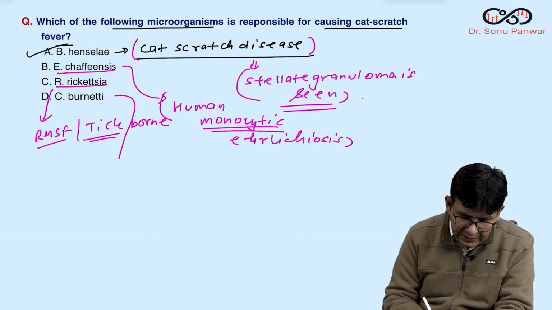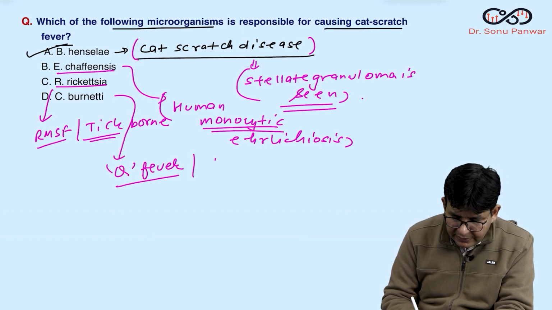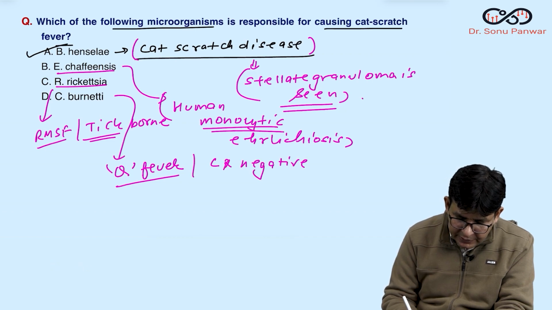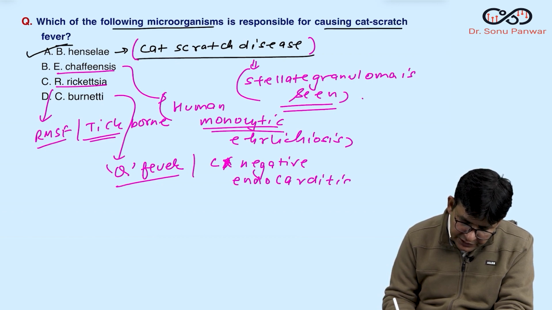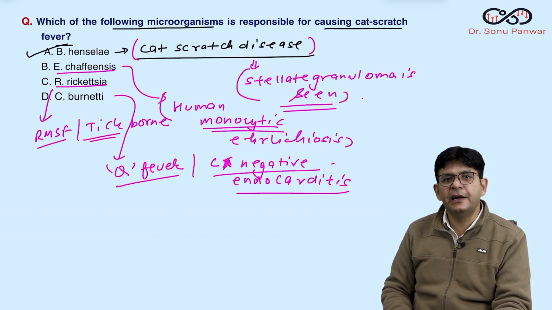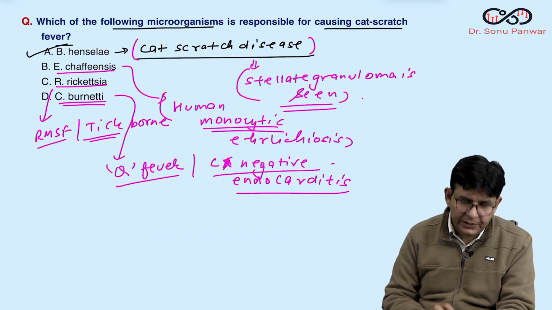Coxiella burnetii leads to Q fever. A potent question is, which one is associated with culture negative endocarditis? The Coxiella burnetii.